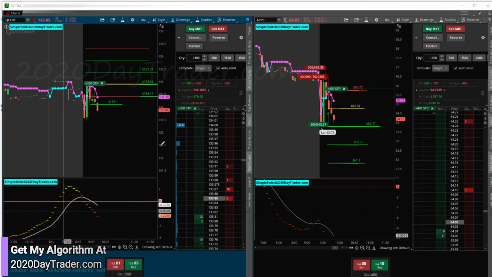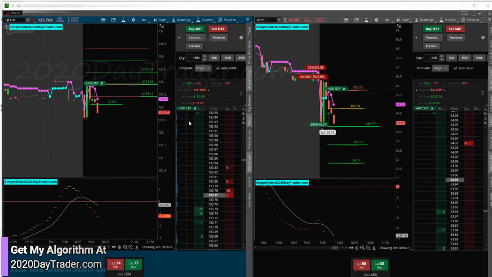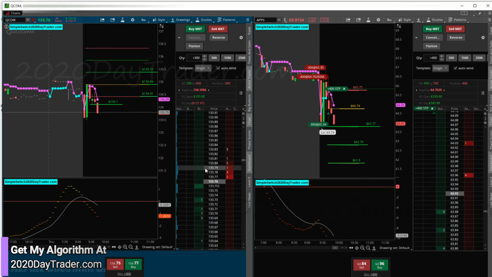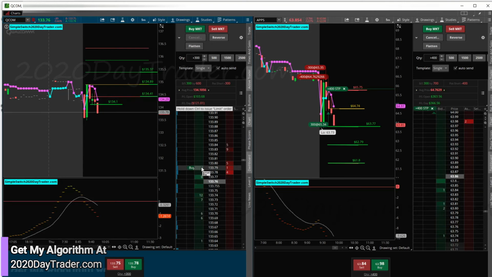All right, so here we are with QCOM, getting lucky in QCOM, and then we're getting, as expected, for APPS. So QCOM, I'm going to go ahead and close out this, and I'm going to trail the stop because I do need to get out of here, and I don't want to have to manage this trade, 78, 79. So, man, come on, just take a little dip QCOM, little dip. All right, there we go. All right, so QCOM, we have 300 shares.